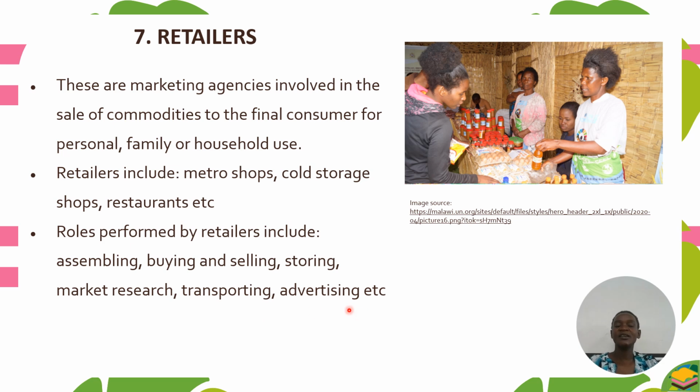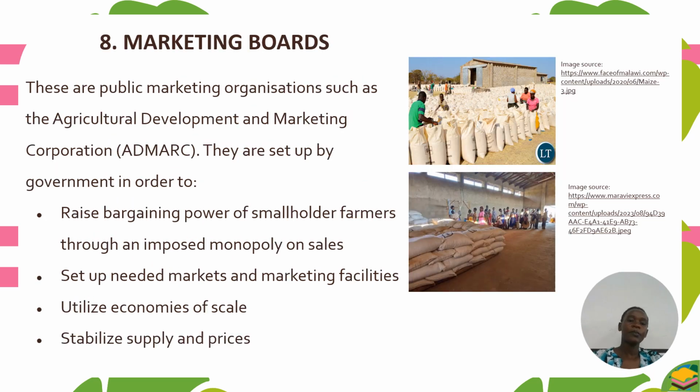And advertising is also one of the roles. They will advertise so that the consumers should know what they are selling. Then lastly, we have marketing boards. Marketing boards are public marketing organizations. We have a good example of ADMARC. These are set up by government in order to perform the following roles. Number one, to raise bargaining power of smallholder farmers through an imposed monopoly on sales.